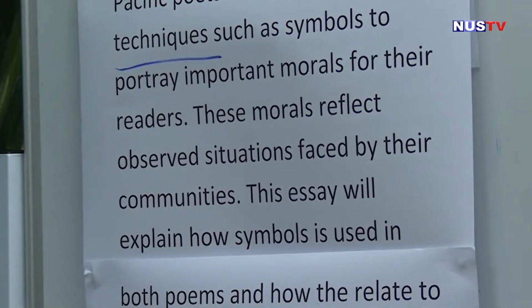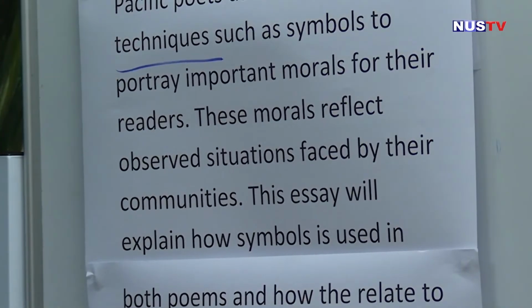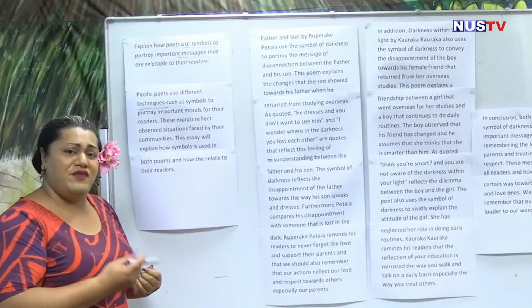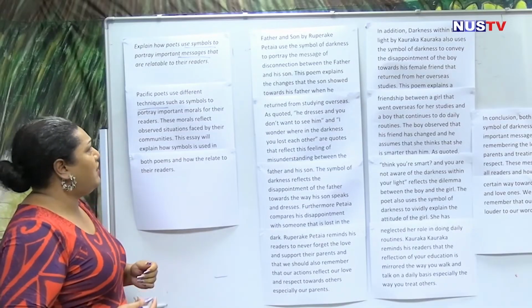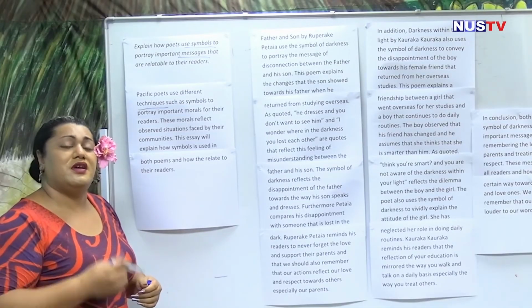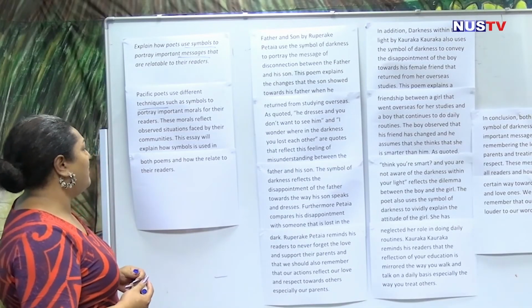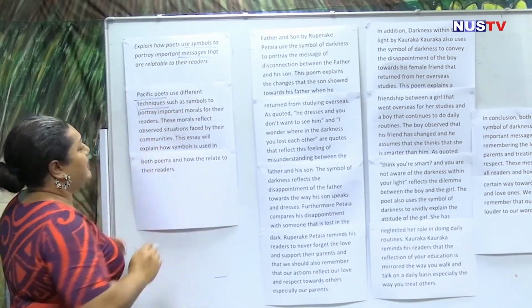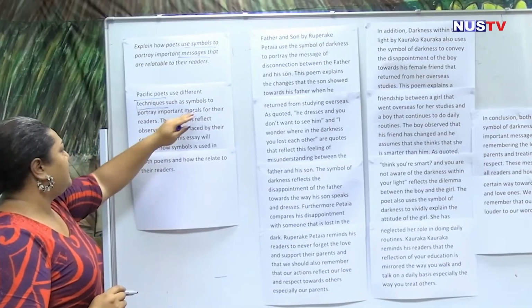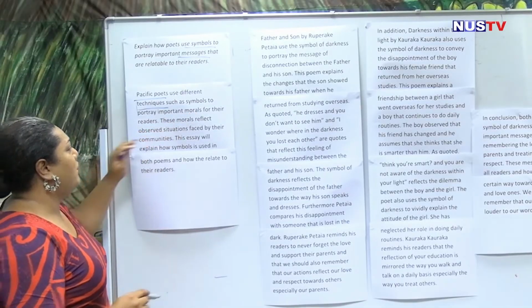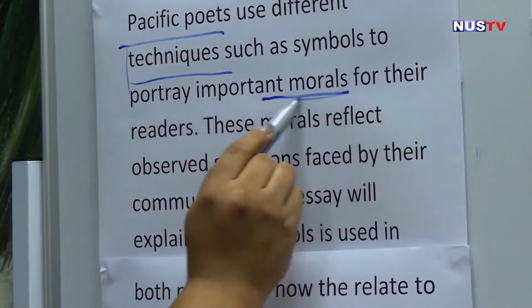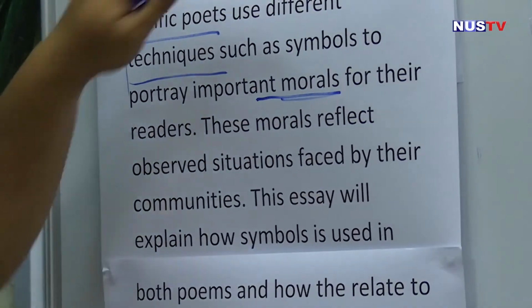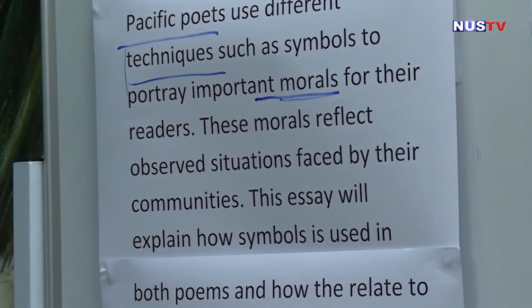And if you think about symbols, it is a poetic device, or a feature or the style or way that the poet writes his or her poem. Those are all categorized under the word techniques, such as symbols to portray important morals. So morals here is replacing the word messages.